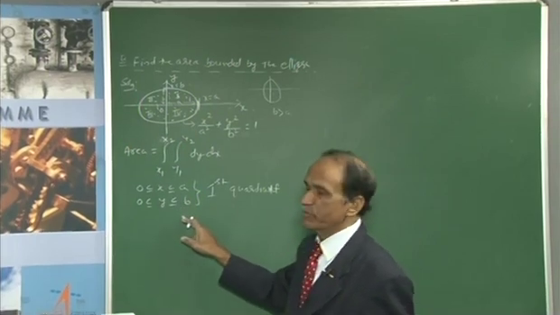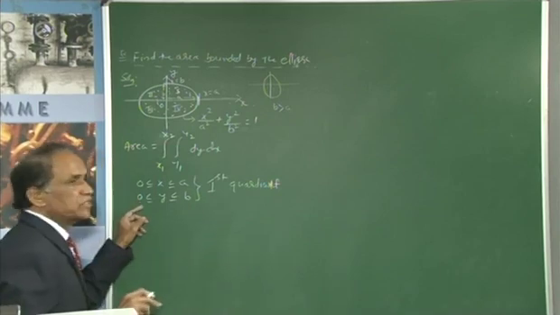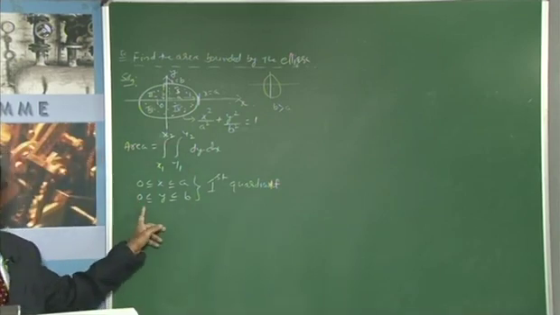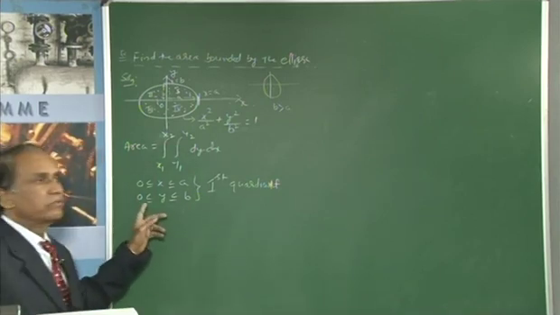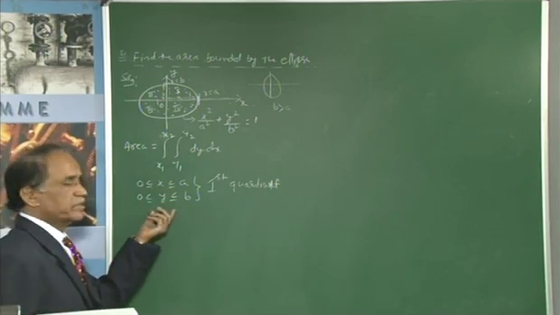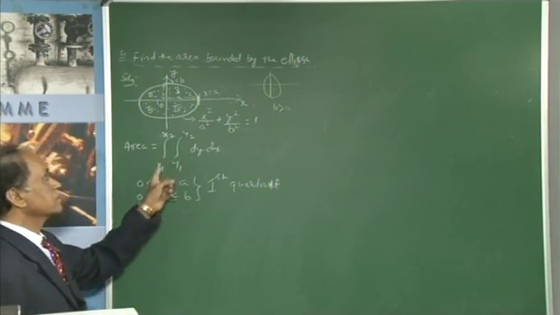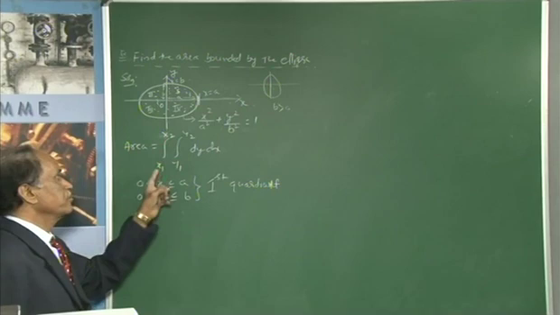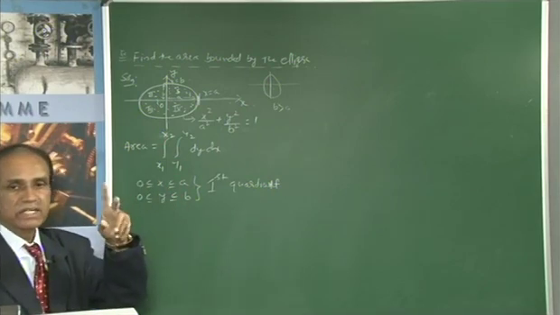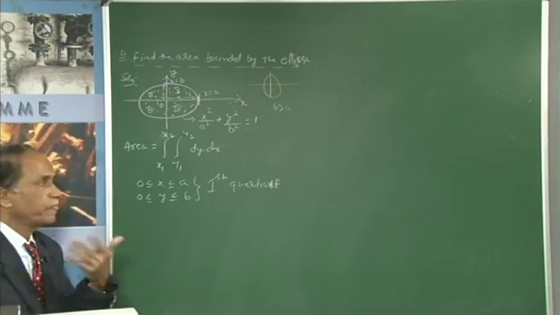These are constant limits. But what we do here, the strip is not to be kept constant, it is to be moving vertically and horizontally. With respect to this representation, suppose I put this 0 to a as it is in the integration, that is 0 to a, meaning x1 equal to 0 and x2 equal to a, as the outermost integral with constant limits, then the innermost integral will have variable limits.